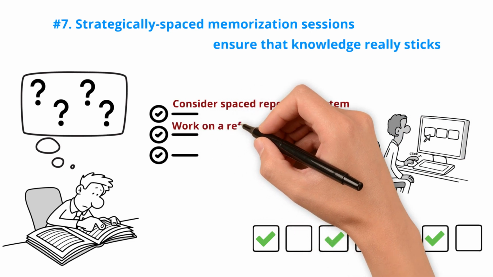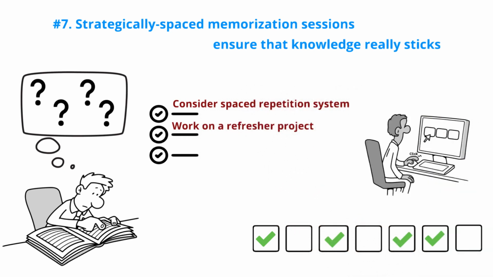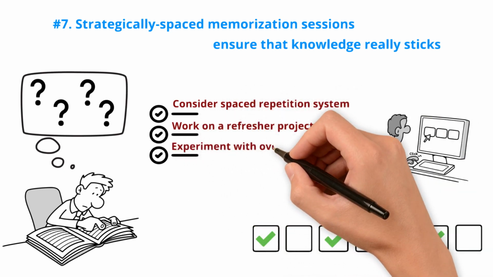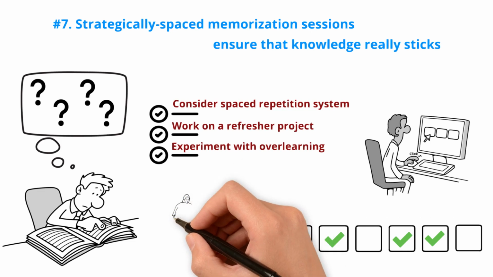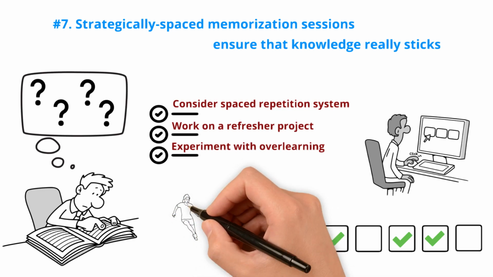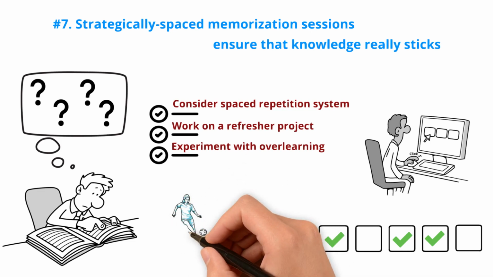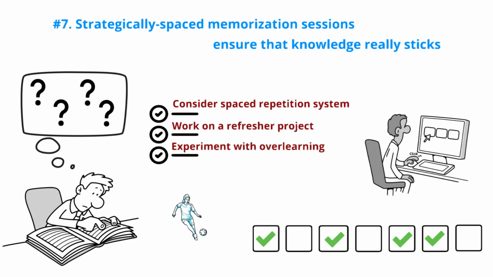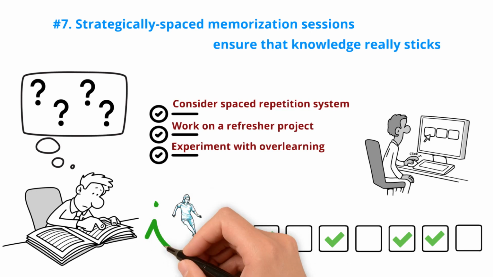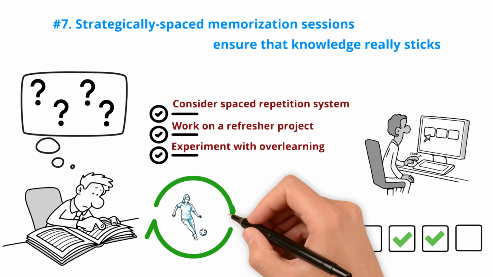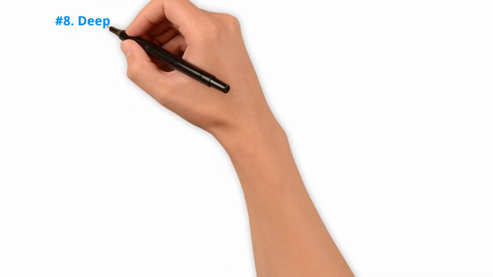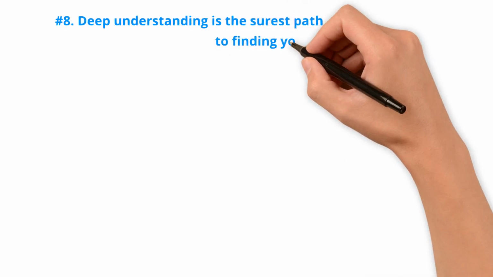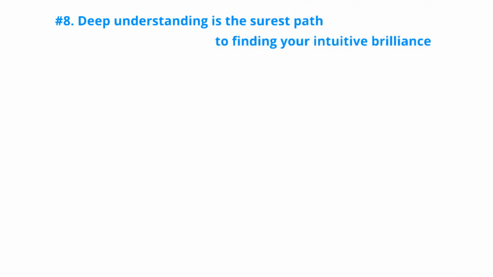Replace flashcards with a refresher project where you apply your skills regularly. You can even experiment with overlearning, pushing yourself beyond your current skill level. Extending your learning into a higher skill set challenges your abilities and improves the retention of lower-level skills. For procedural projects, the most effective retention method is remember by doing. Repeat a procedure enough times, and your body will begin to automate it. Deep understanding is the surest path to finding your intuitive brilliance.